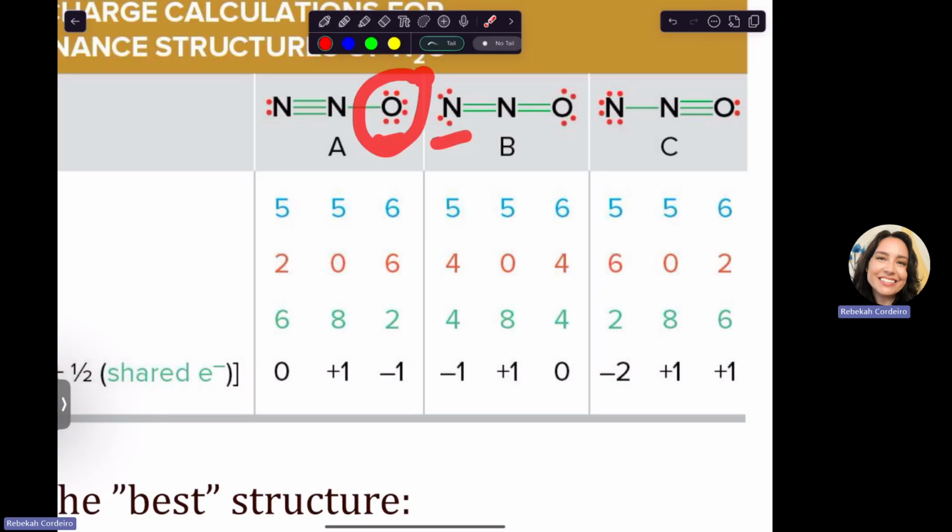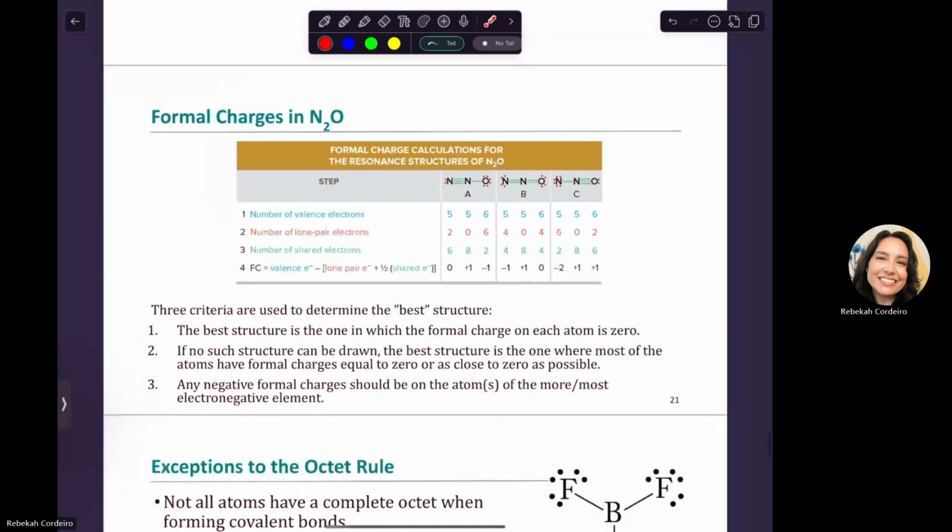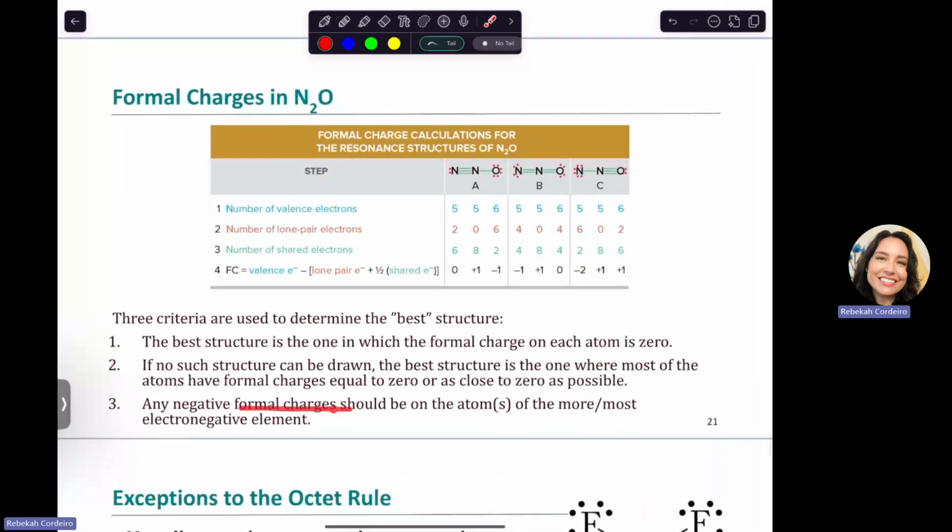Because oxygen is more electronegative. It likes electrons more. So it's okay with having some extra electrons around it than it normally should have. So if you have to pick who gets a negative, give it to the more electronegative atom. So any negative formal charges should be on the more electronegative element if you can help it.